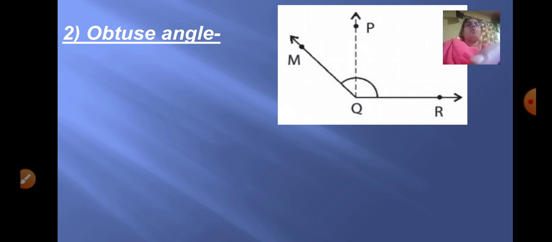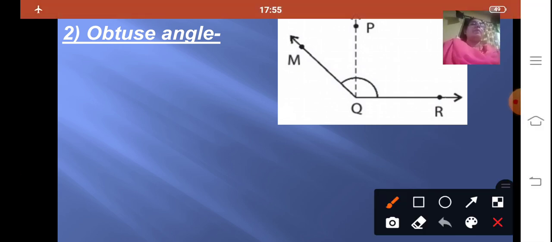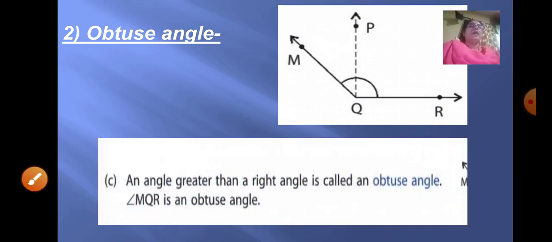The next one is obtuse angle. Now an obtuse angle is always more than a right angle. Here PQR is your right angle, but your obtuse angle is more than your right angle. So angle MQR is your obtuse angle. So what is an obtuse angle? An angle greater than a right angle is called an obtuse angle. Angle MQR is an obtuse angle.